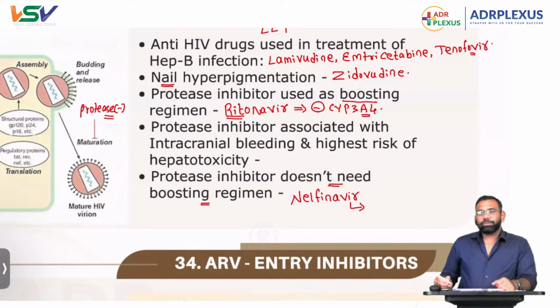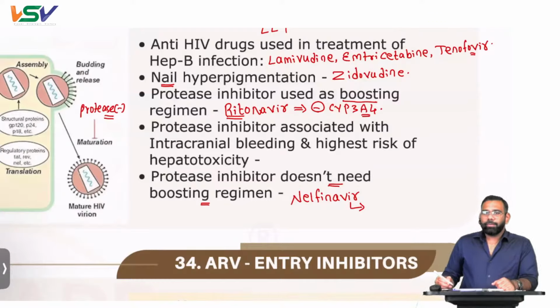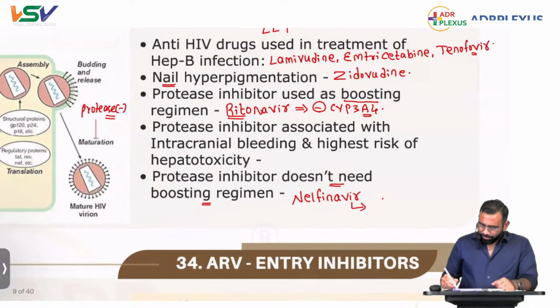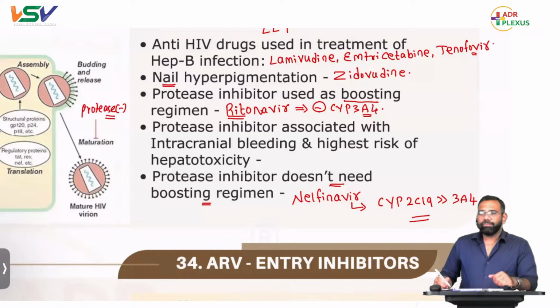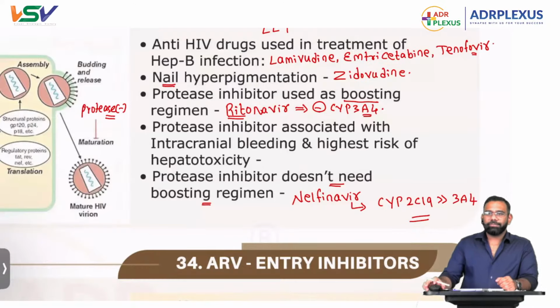All the protease inhibitors are substrates of CYP3A4, but nelfinavir is metabolized by CYP2C19 predominantly compared to 3A4. That is why we can't give ritonavir; even if we give it, nothing is going to happen.